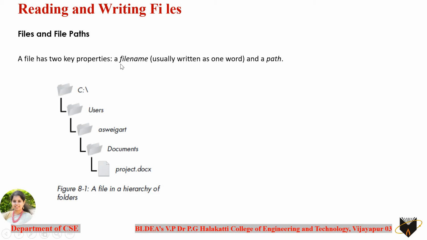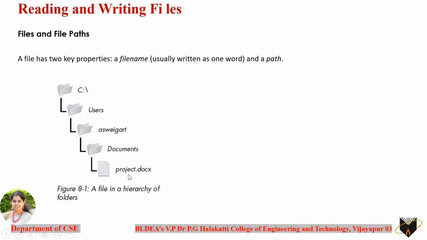A file has two key properties, a file name and a path. The most important property of any file is the name of the file along with the path. Path means the location where the file has been stored in the system. For example, if we say that project.docx is a file, this is the name of the file, and what is the path of this file? The entire location consisting of every intermediate directory is said to be the path of the file.